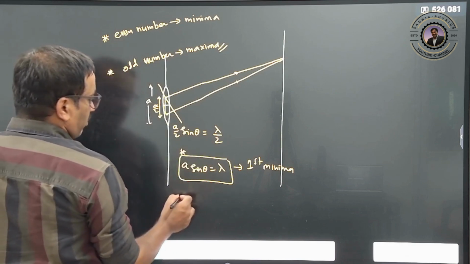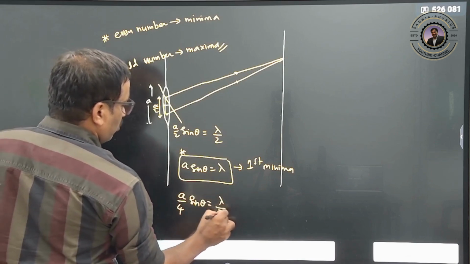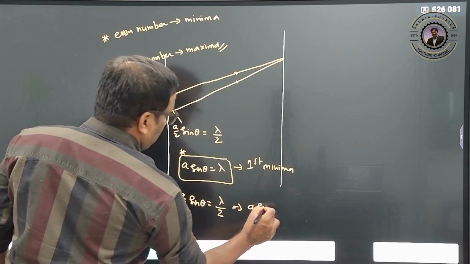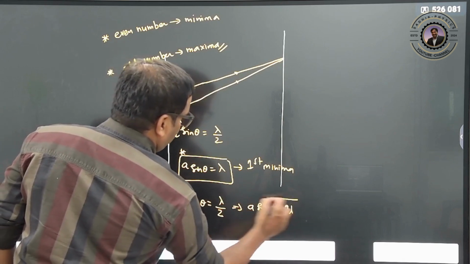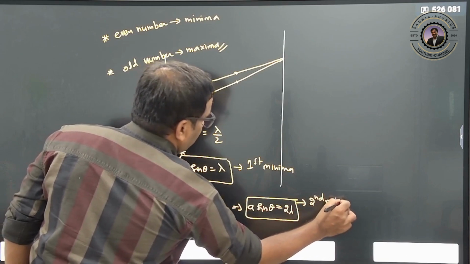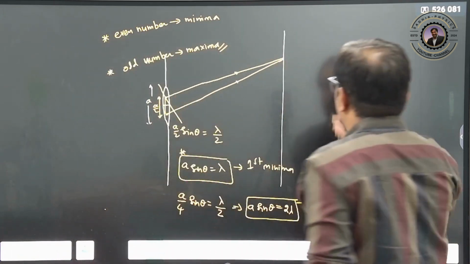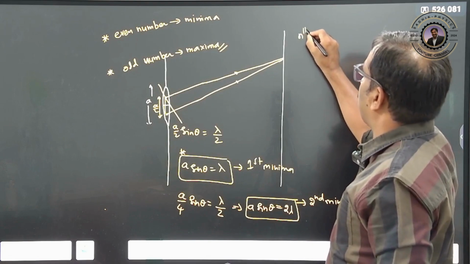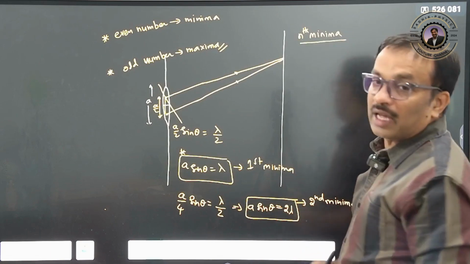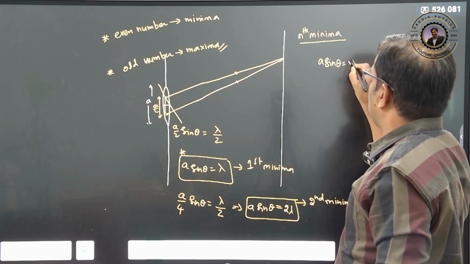Again, the next even number is 4, so a by 4 into sin theta is equal to lambda by 2. The minima condition is lambda by 2 only. So you can write it as a sin theta is equal to 2 lambda. This is the condition for second minima. Clear? So first minima, second minima, therefore you can calculate the nth minima as a sin theta is equal to n lambda.